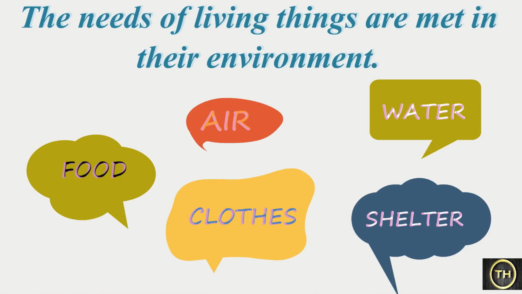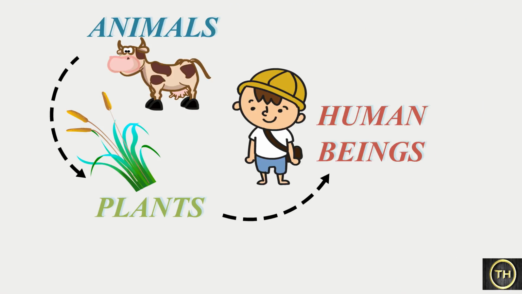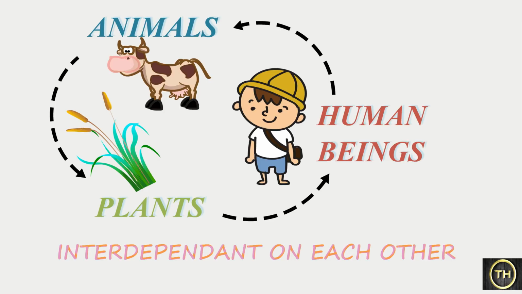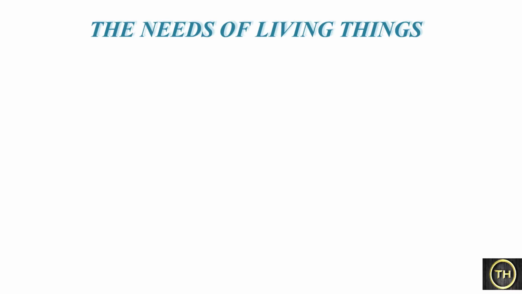As all these needs are fulfilled by the resources available in the environment, hence the needs of all living things are met in their environment. In the environment, animals, plants, and human beings are all interdependent on each other. Now we will learn the needs of living things.